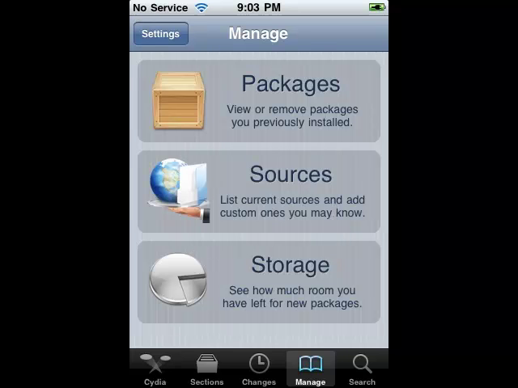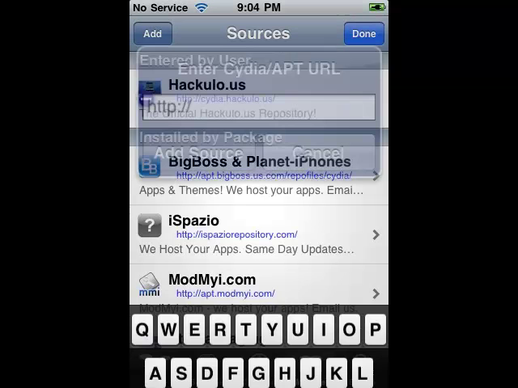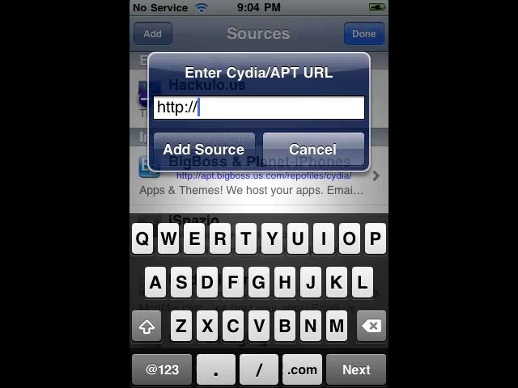Okay, now it's ready. So you want to go to Sources, Edit, Add, then you want to type in cydia.hackulo.us, and I will put this link in the description so you don't have to worry about pausing and all that. So then you'll hit add source, but I've already got it.